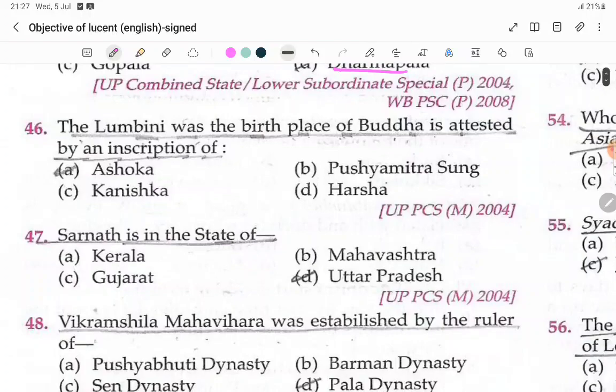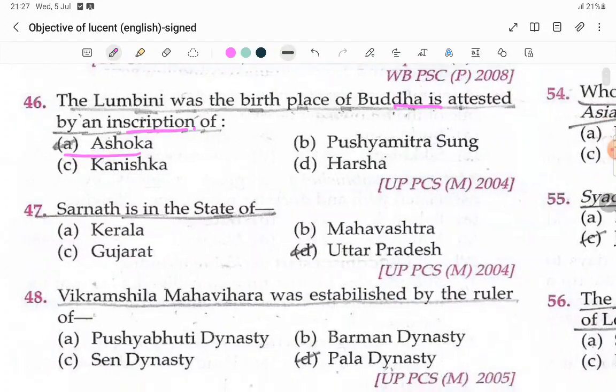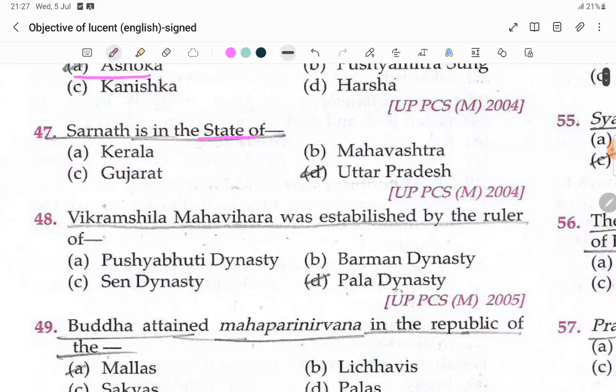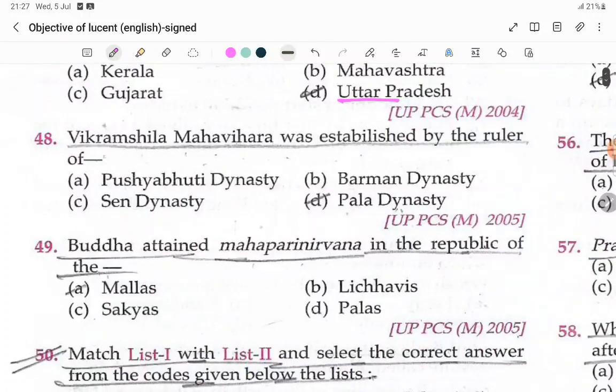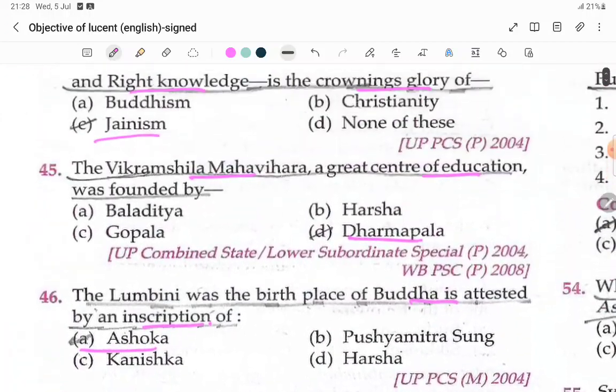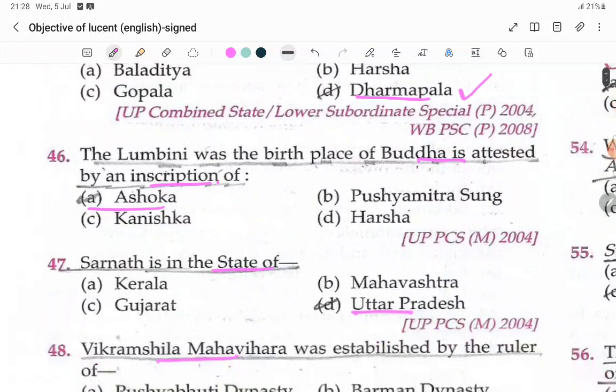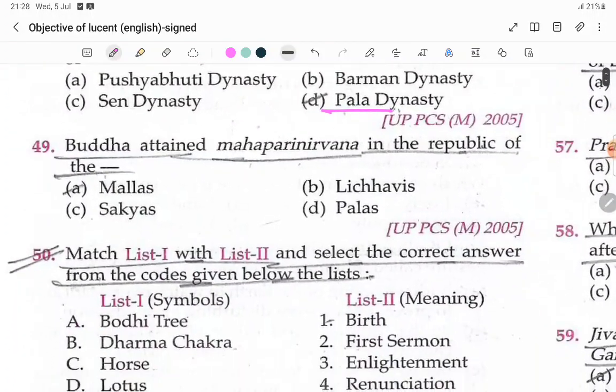Lumbini as the birthplace of Buddha is attested by an inscription of Ashoka. Sarnath is in the state of Uttar Pradesh. Vikramashila was established by the ruler of the Pala dynasty, and that king is Dharmapala. Buddha attained Mahaparinirvana in the Republic of the Malas.